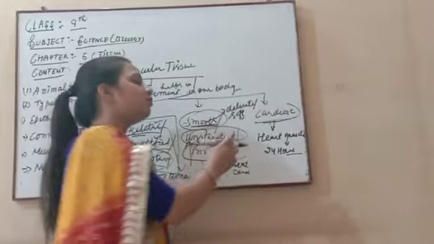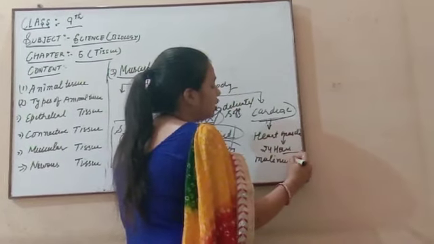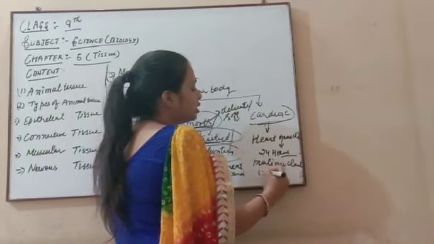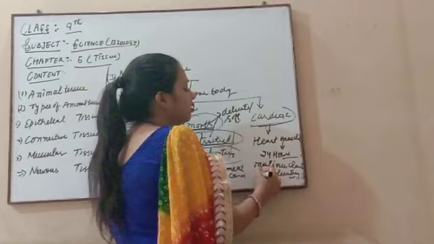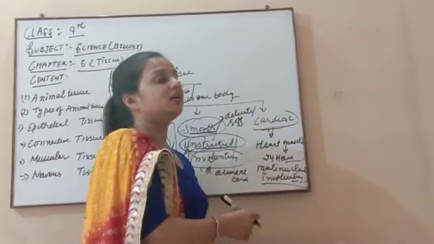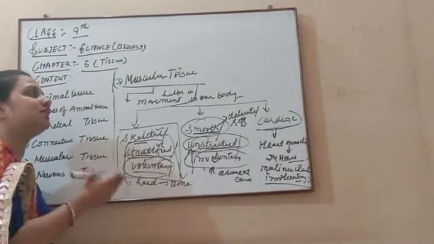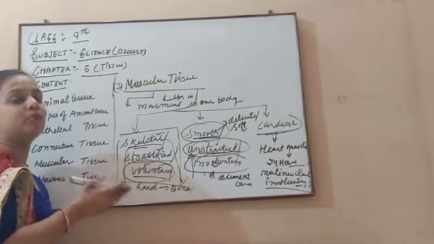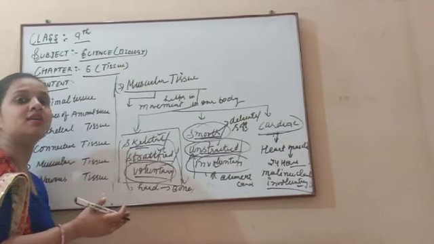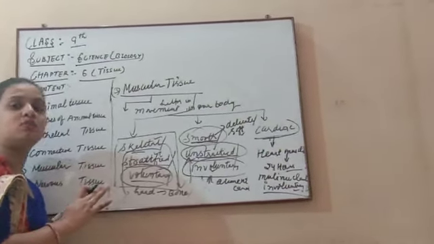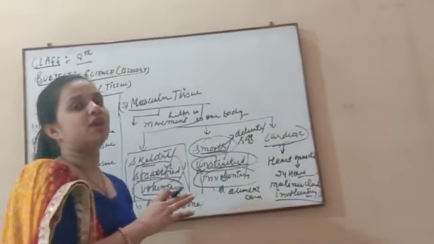This also has more than one nucleus, so it is multinucleated. And it also comes under the involuntary muscles, because it is also not dependent on our willpower. Muscular tissue plays a very important role, because with the help of muscular tissue we move the parts of our body. If this muscular tissue is not present, we cannot move any part of our body.